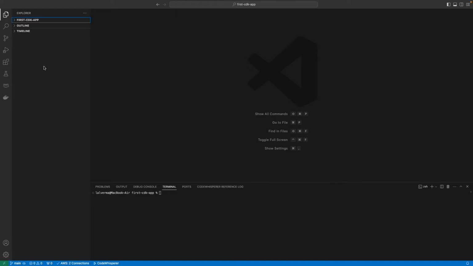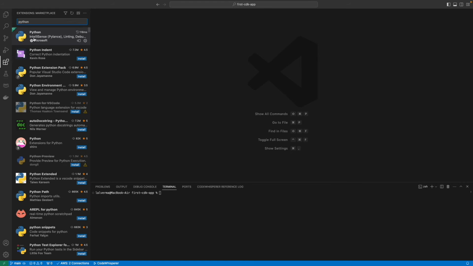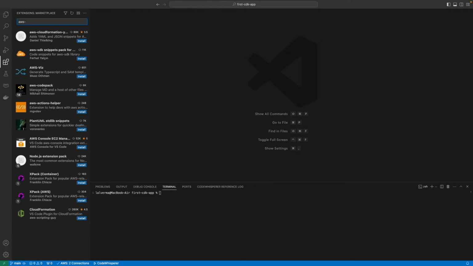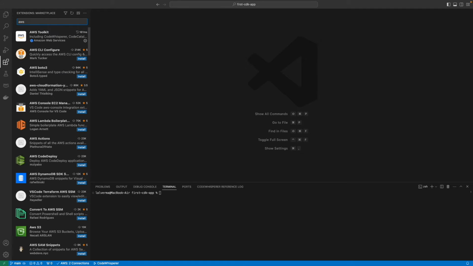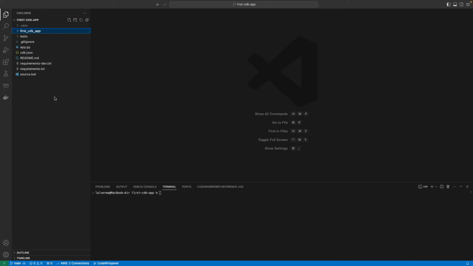I'll use my Visual Studio Code to do that. If you do not have the Python extension for it, please go ahead and install it. This will really help in developing the code for us. Optionally, you should also install the AWS Toolkit, which provides an easy interface to interact with the AWS services. As you can see, it has 3 folders inside the CDK application.